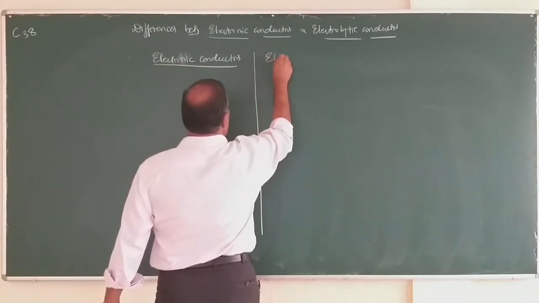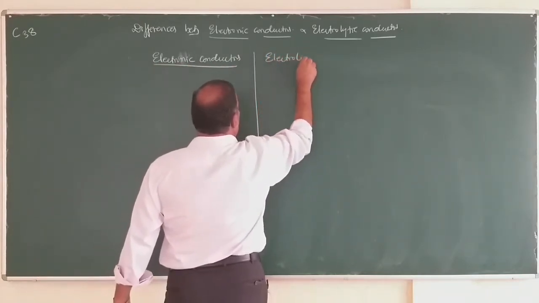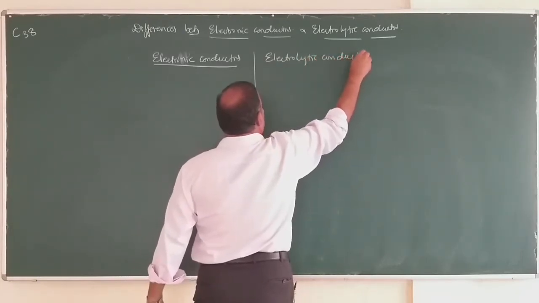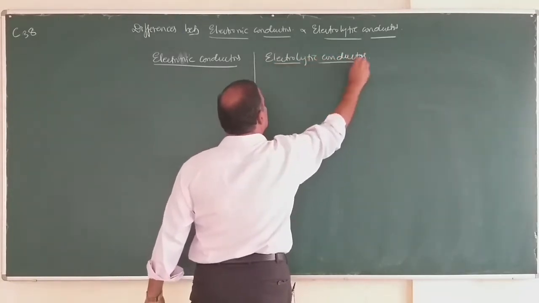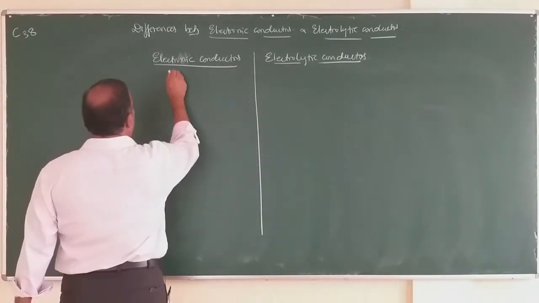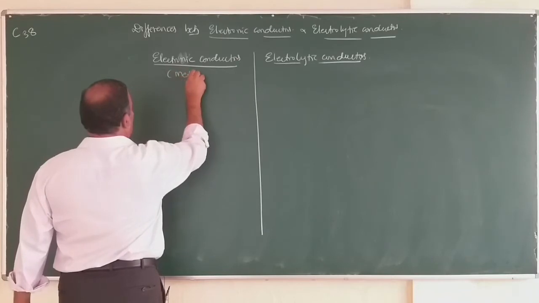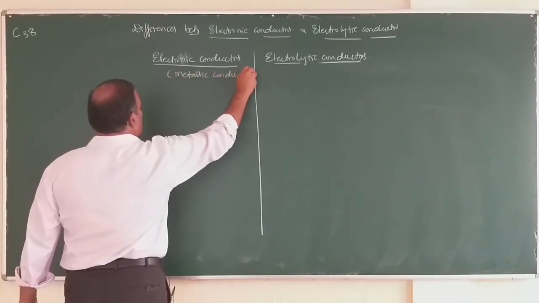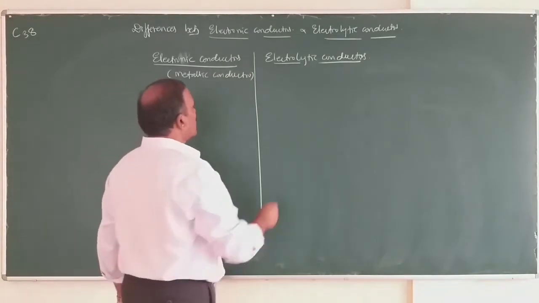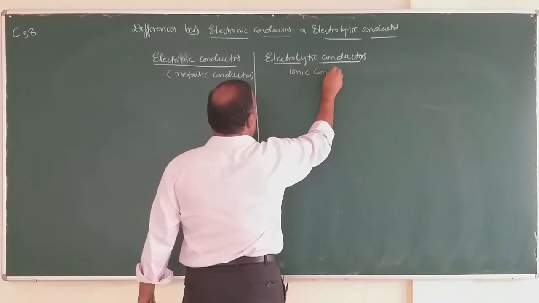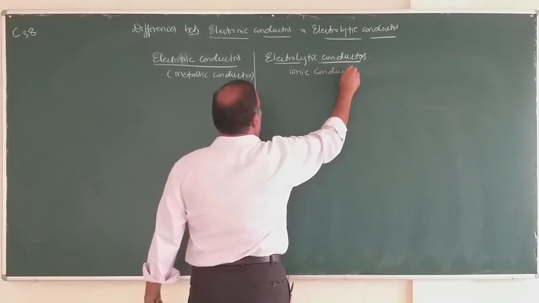Electronic conductors are also called metallic conductors. Electrolytic conductors are also called ionic conductors.